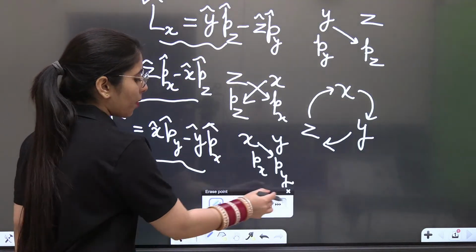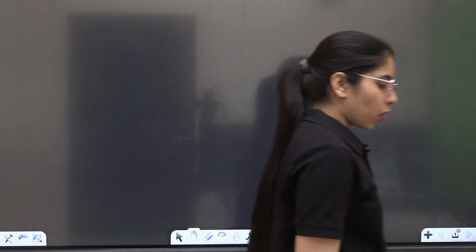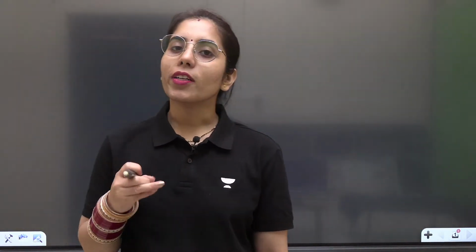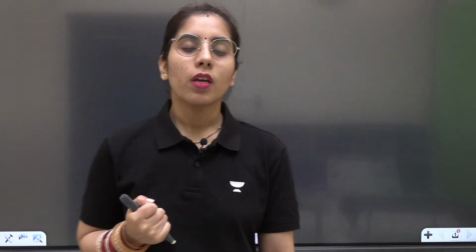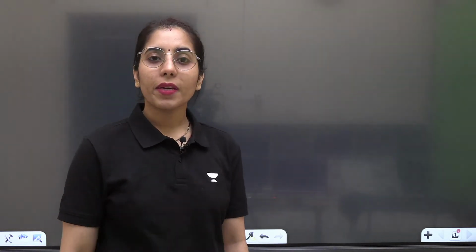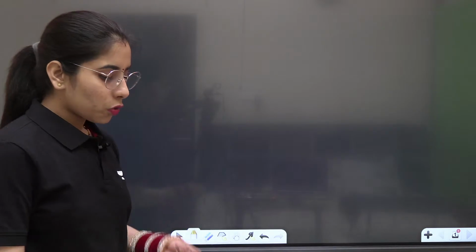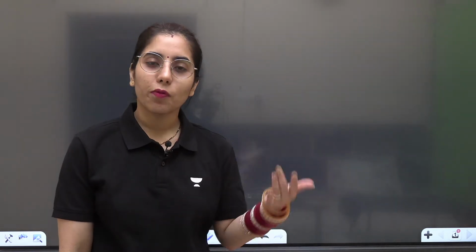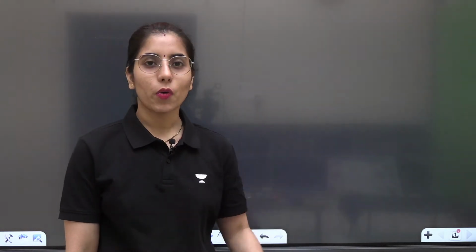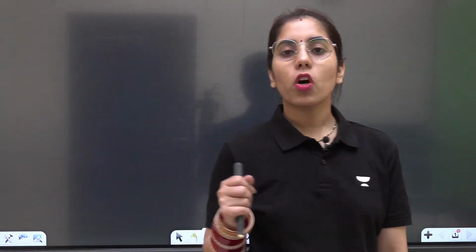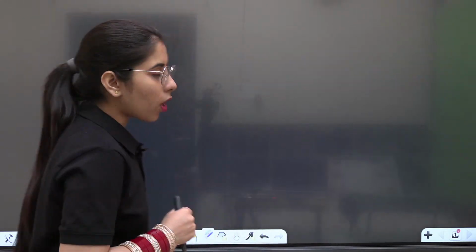Once we know the process of writing the Lx, Ly, Lz operators, now we need to understand the importance of these operators. Why do we need to know them? You may have heard about the commutator bracket, a very important topic of quantum mechanics. Firstly, I need to introduce a little bit of the formula of the commutator bracket, because for someone who doesn't know about it, it can be difficult to understand the further things. We will be relating this part with the commutator bracket as well. So let's talk about it.